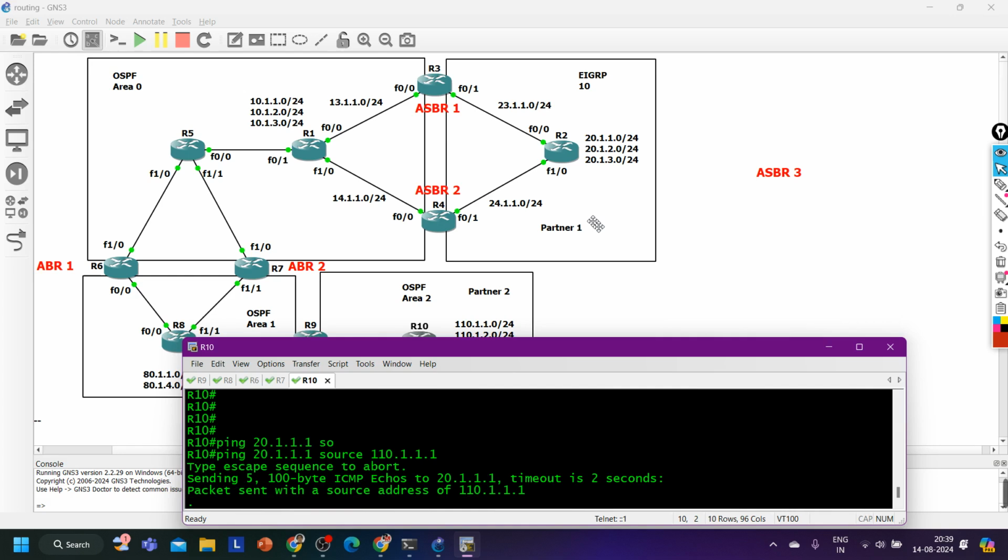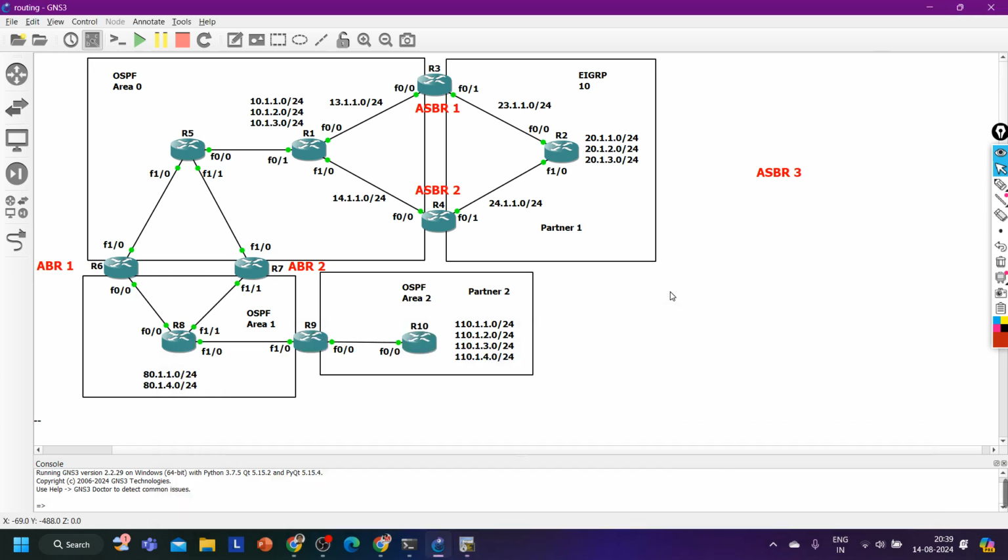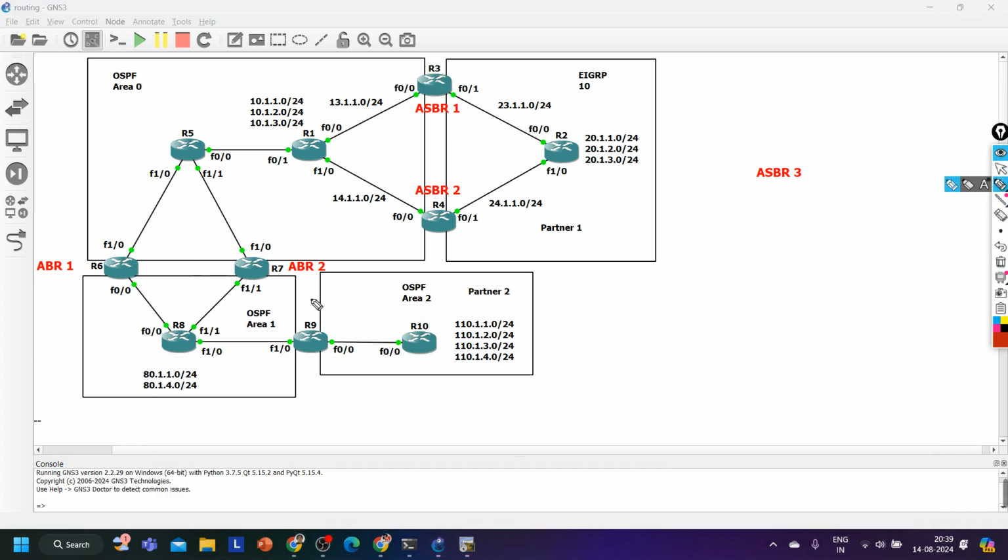Now the question is, can I ping to the partner network 1, ping 20.1.1.0 network, with source 110.1.1.1, will the ping work? Ping will not work. Now one question to you, tell me router number 8 for now, for this default configuration, will the router have these routes, guys? Will router 8 have these routes? If no, then tell me why.